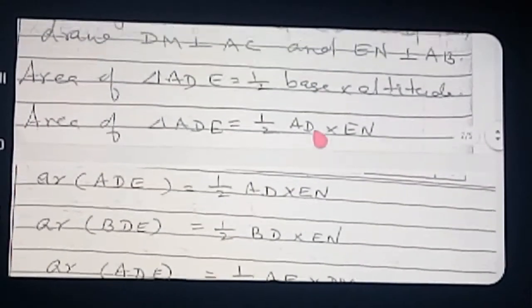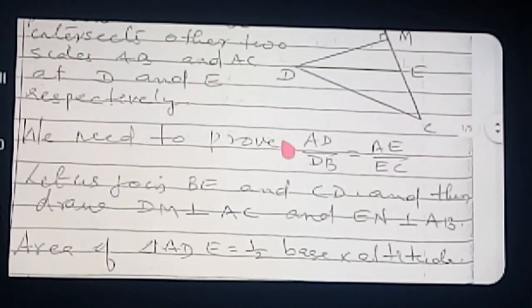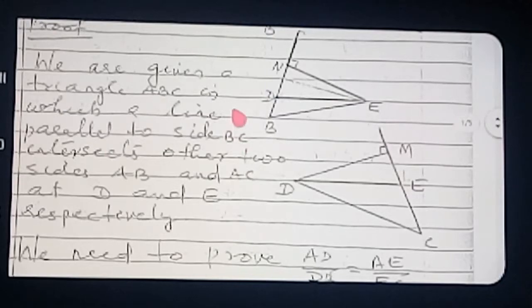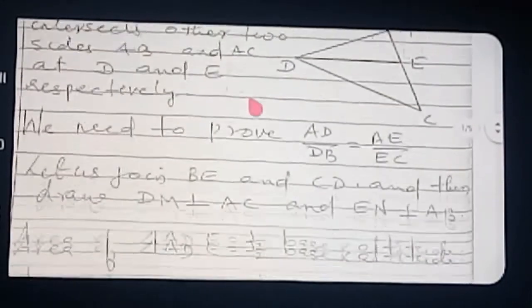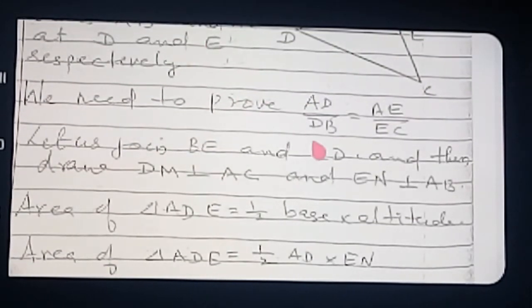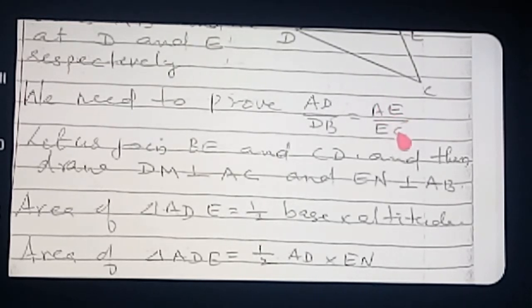Very important theorem, repeated theorem for the board also, several times asked for the board examination. Okay, here there is nothing to worry, only 4 triangles you take. One triangle base AD, second triangle base DB, third triangle base AE, fourth triangle base EC. Then ratio of 2 triangles area, first and second triangles area ratio take here, and ratio of these third and fourth triangles areas ratio take. You will get the answer easily. Okay.